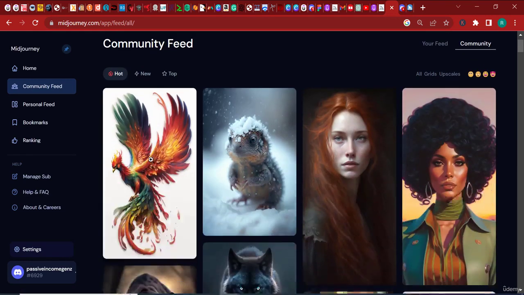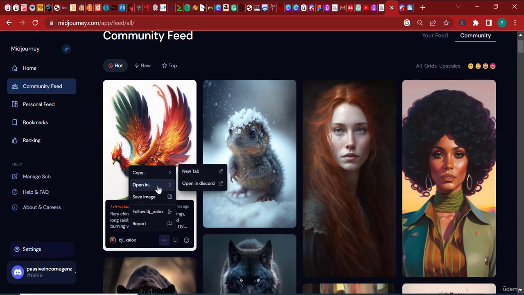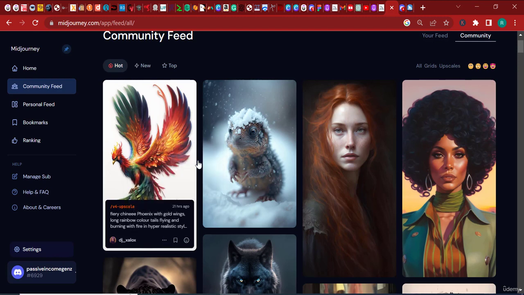Now you remember in a past lecture when I mentioned that you can click this ellipses here. Now you can do this again here. You can click the ellipses and you can save this image. You can open it in a new tab or open it in Discord. And most importantly, you can copy the job ID or you can copy the prompt. So let's say that you want to reproduce something similar. You can come here and you can copy the prompt. Or you can just copy this, which is basically the command. So this is what the person has entered in order for them to receive this fiery Chinese phoenix.